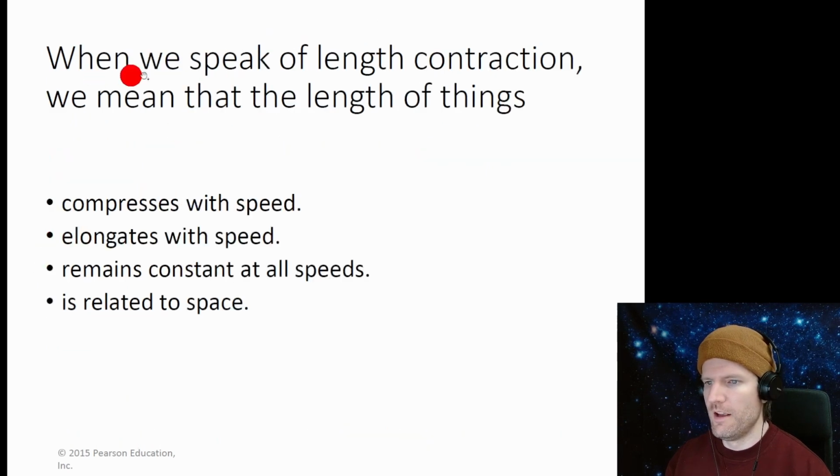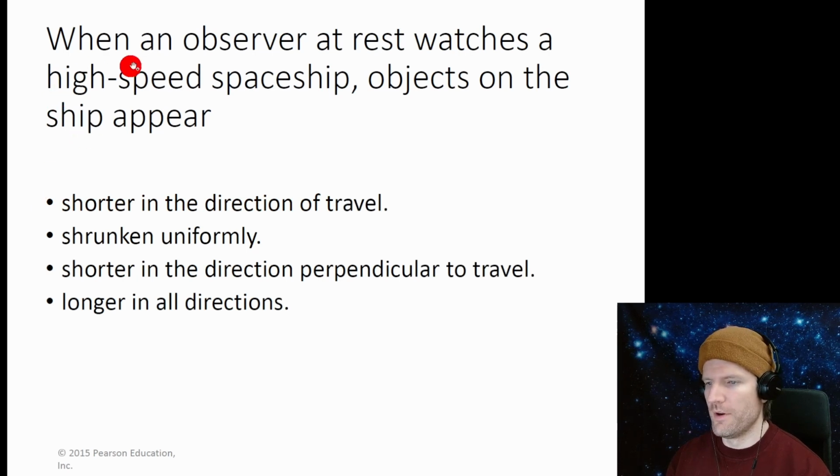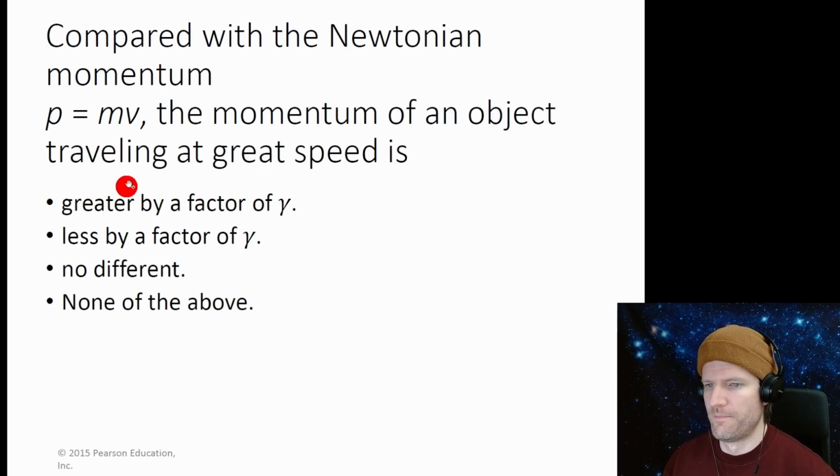When we speak of length contraction, we mean that as things get faster, they compress. They compress with speed. When an observer at rest watches a high-speed spaceship, objects on the ship appear shorter in the direction of travel, that sounds good; shrunken uniformly, that's no good; shorter in the direction perpendicular to travel, that's not right; longer in all directions, no. So it's going to be shorter in the direction of travel.